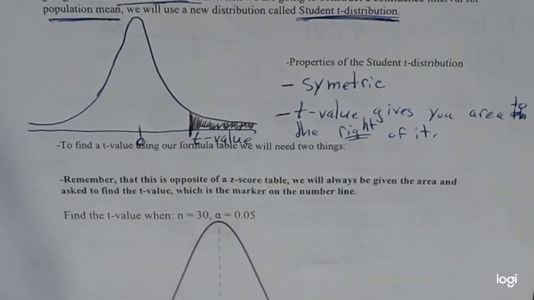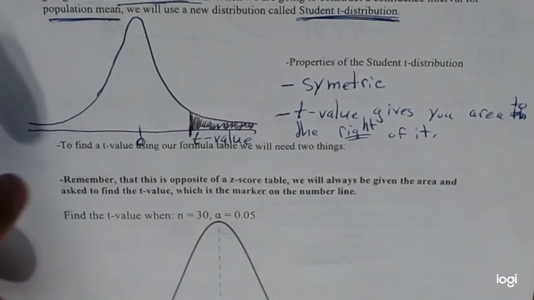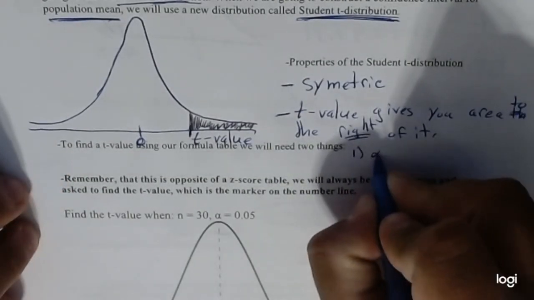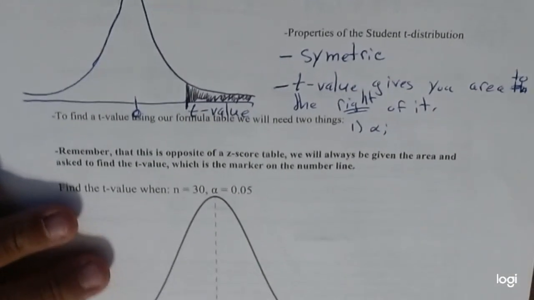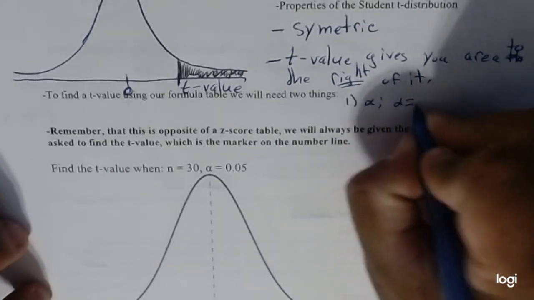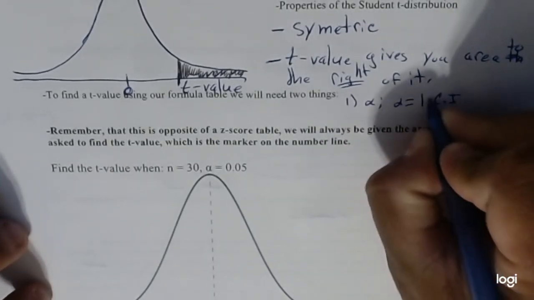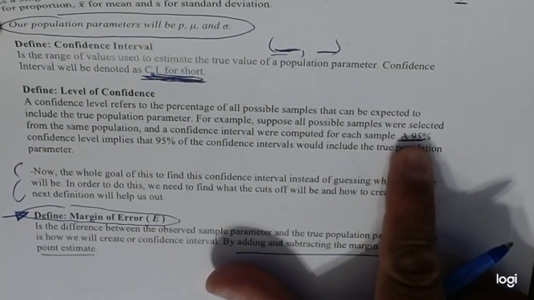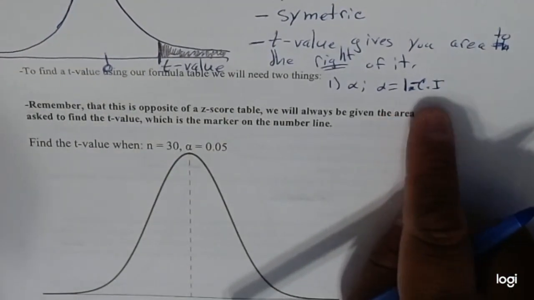Okay, so next, how do we find a t-value using our charts? Everything else is going to be done for us. Now, this actually isn't that bad. It's actually a little easier than the normal distribution. To find a t-value using a formula sheet, we need two things. The first thing is called an alpha, a Greek letter, like a little fish. Your alpha is always equal to 1 minus the confidence level asked of you. So in this case, for instance, if it was 95%, we would go 1 minus 0.95.